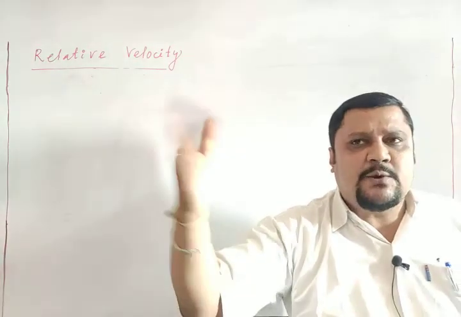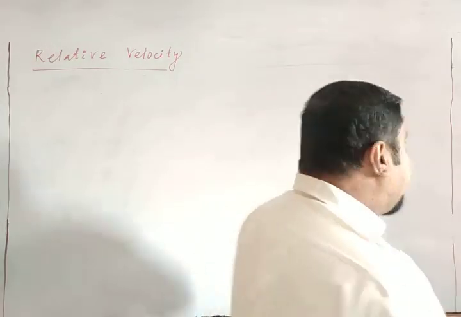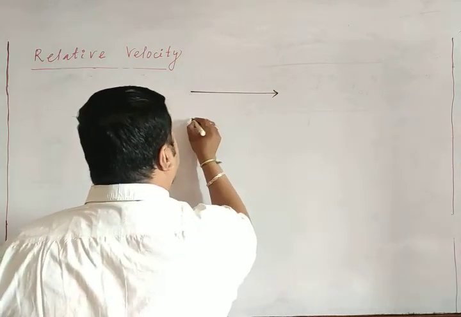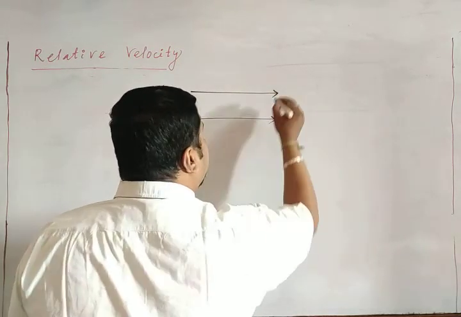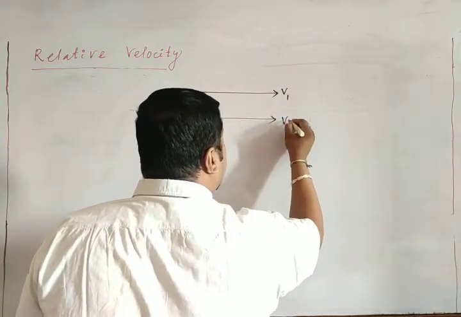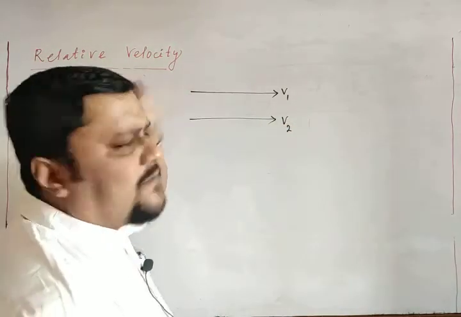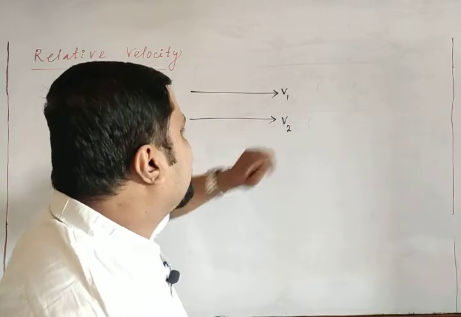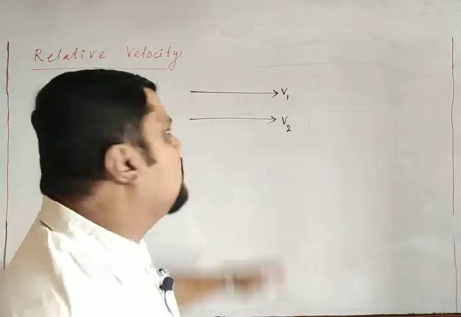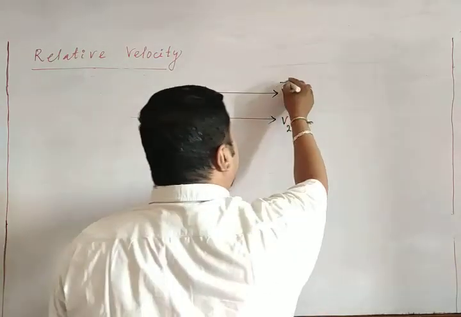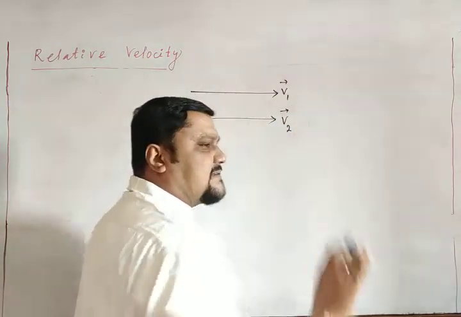Let the two bodies be moving with velocities v1 and v2. So next we will go for the same case: two bodies moving along the same direction with velocities v1 and v2.